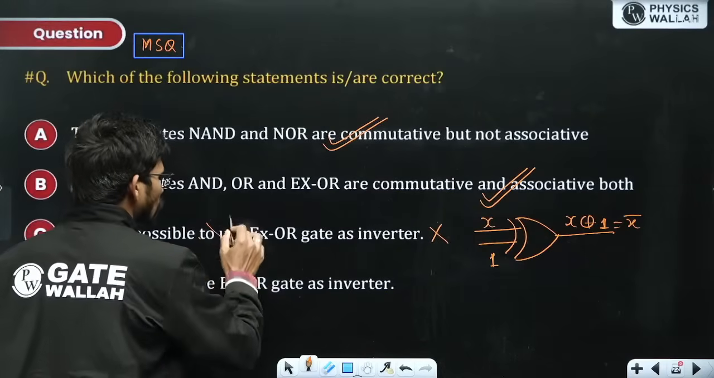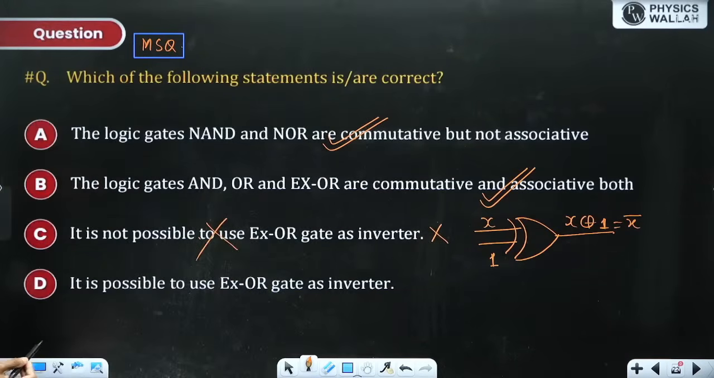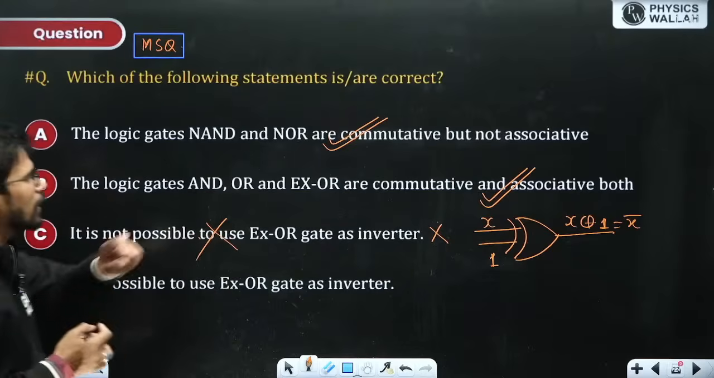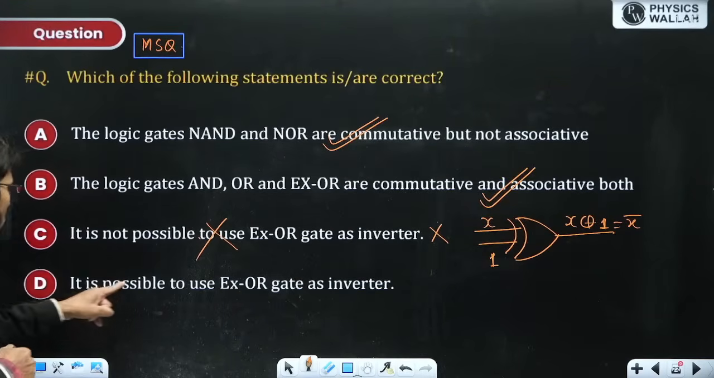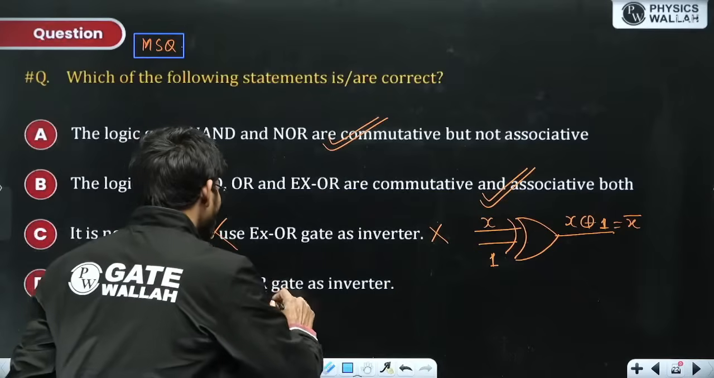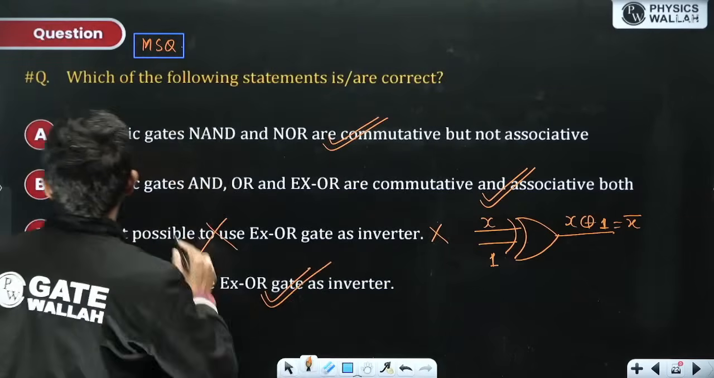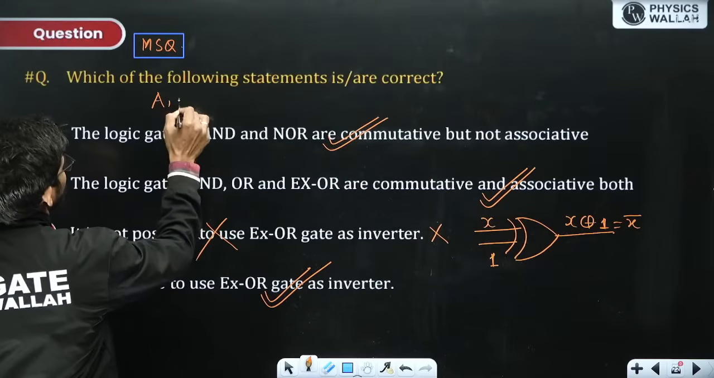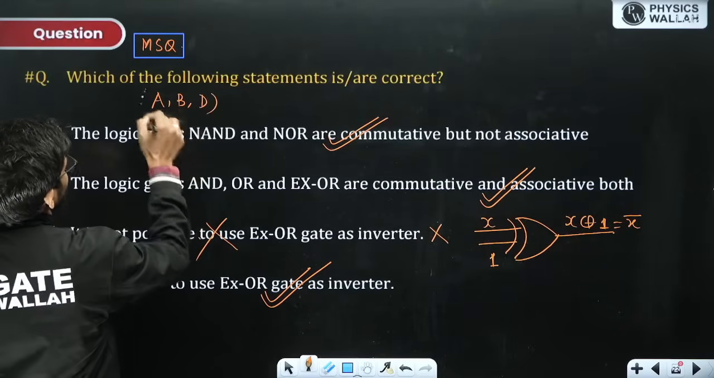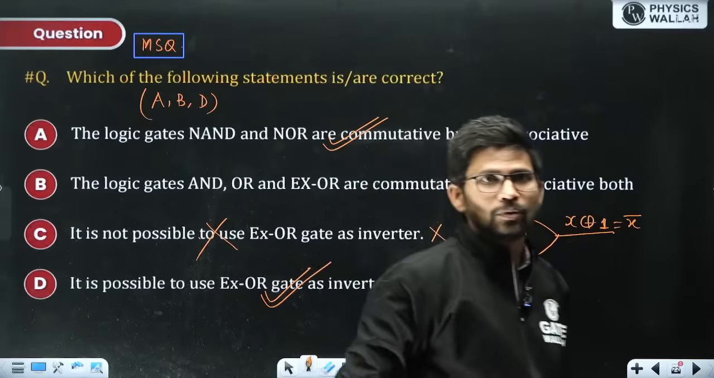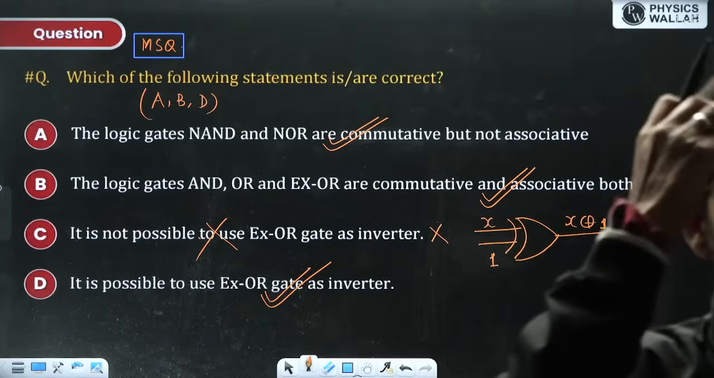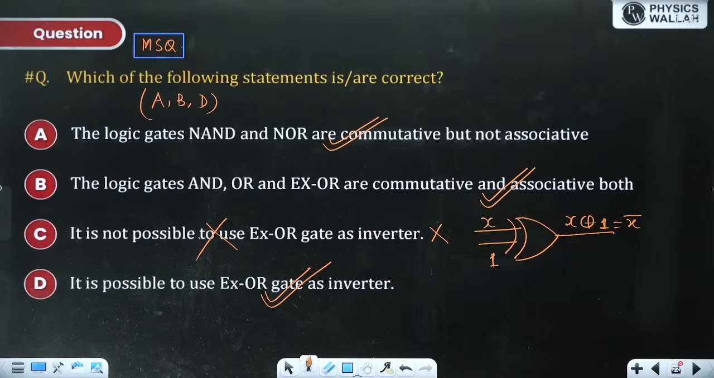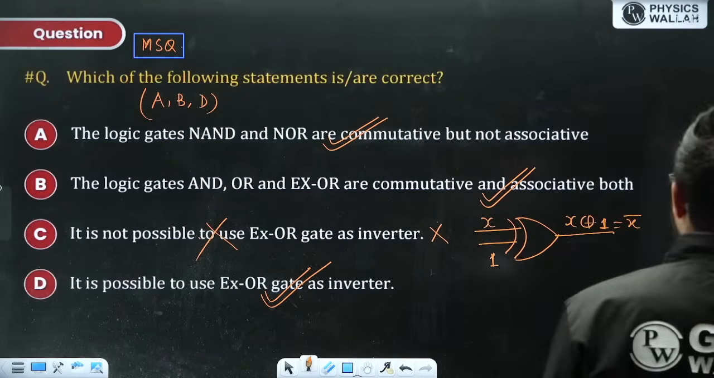So this is a wrong option, because it can be used as an inverter. It is not possible to use XOR gate as inverter, this is wrong. It can be used as an inverter. It is possible to use XOR gate as inverter, it is correct. So options A, B, D are correct options. Okay, clear?